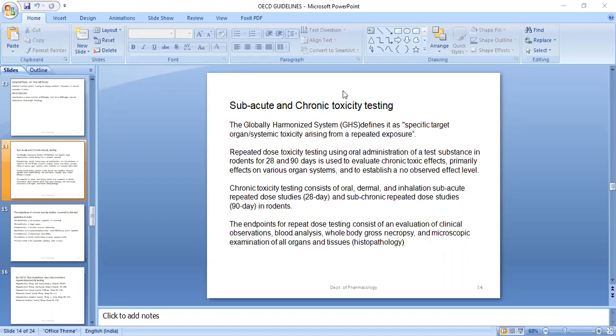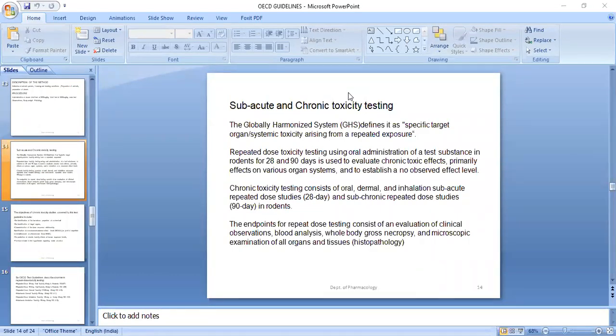from that acute toxicity. Suppose you have identified that 500 mg per kg is the safest dose for the particular compound. But if you want to do the growth study of that compound, because in the 48-hour observation you have only identified whether it is toxic, whether it has an LD50 or any kind of effect, and you want to study it in detail, like what the chronic effects of that drug are, then you have to go for the subacute and chronic toxicity.